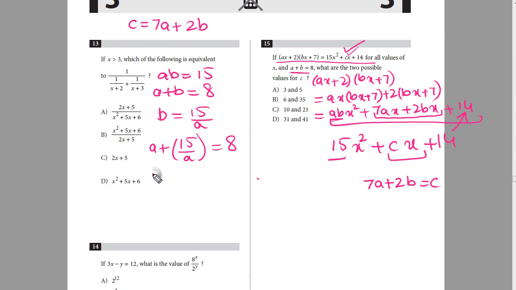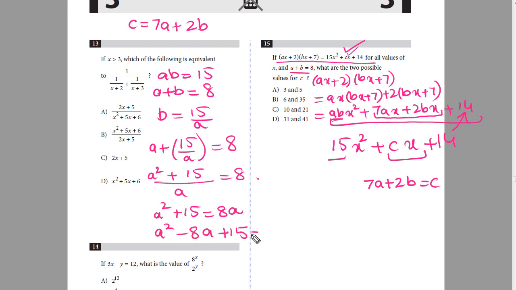Multiplying through by a, a squared plus 15 is equal to 8a, and a squared minus 8a plus 15 is equal to 0. From here I'll get two values of a and find the value of b.